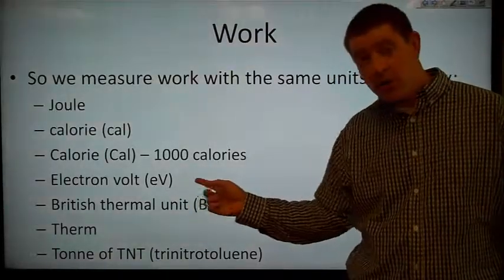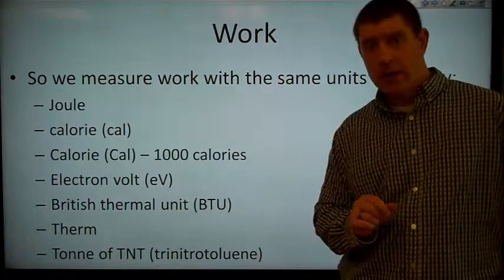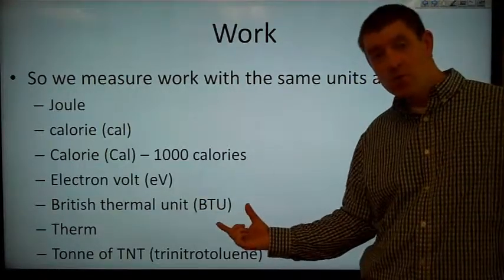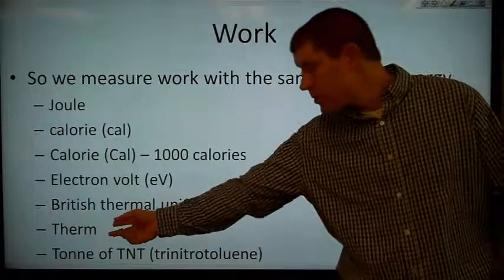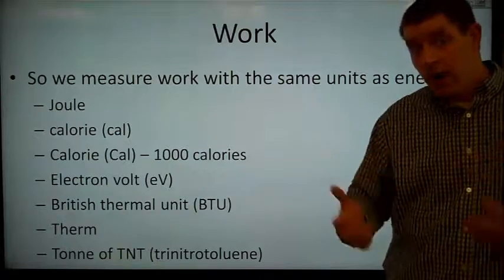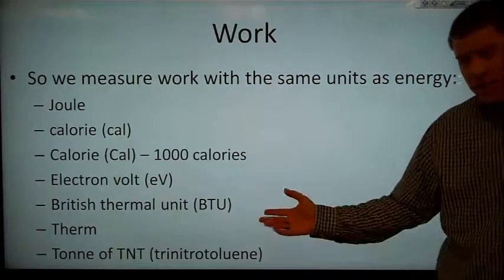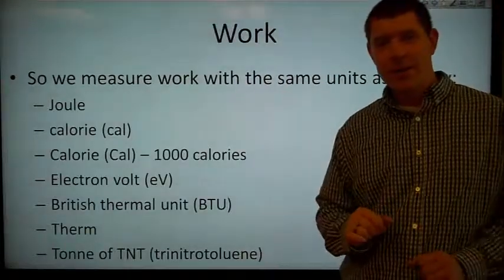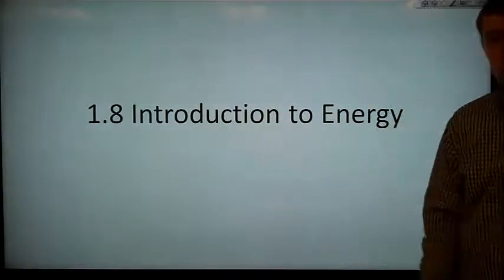We also may use an electron volt, which is the amount of energy an electron has if it's accelerated through a potential field of 1 volt. We may use British thermal units or BTUs in things like air conditioners or central heating. We use therms to measure things like natural gas, how much energy is contained in some volume of natural gas. We also use tons of TNT. TNT is trinitrotoluene. This we generally use for very, very large amounts of energy, like nuclear explosions. So that was an introduction to energy.